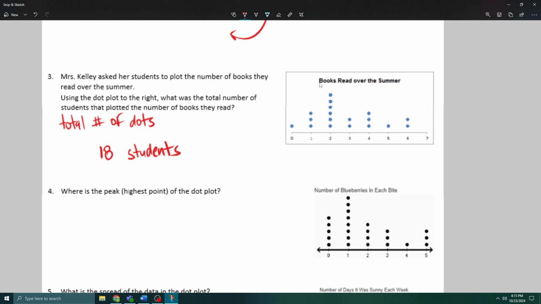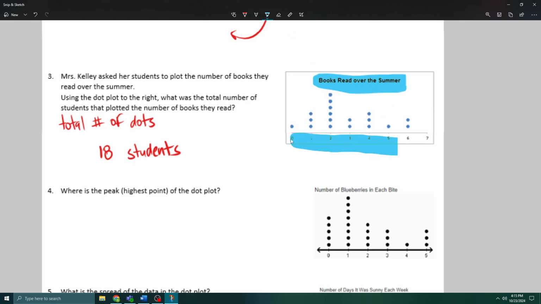So remember, the title corresponds with these numbers down below, right? So, for example, we could say 1 student read 0 books. We could say 3 students read 1 book. I could say 6 students read 2, and so on.